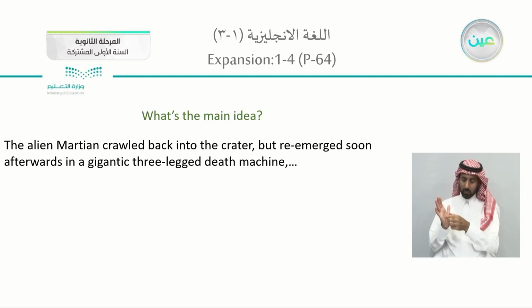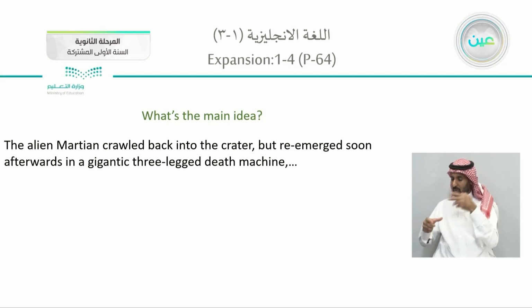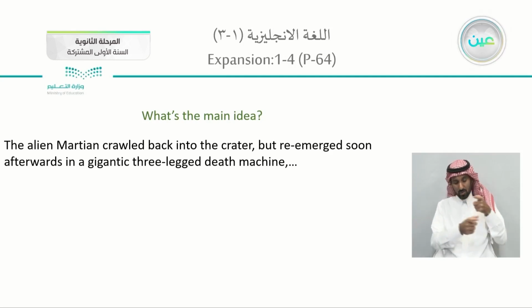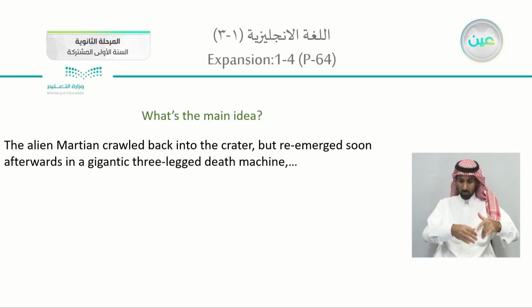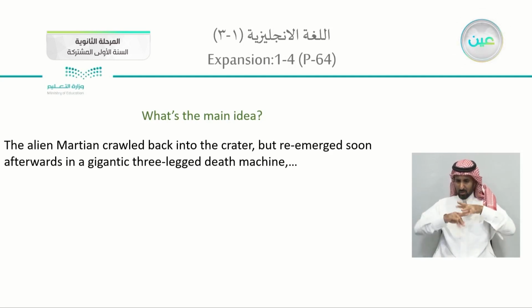The alien Martian crawled back into the crater, but re-emerged soon afterwards in a gigantic three-legged death machine, and quickly killed the 7,000 armed soldiers surrounding the crater. Then it proceeded across the landscape, joined by other Martians, blasting people and objects with heat rays, while releasing a poisonous black gas against which gas masks proved useless.